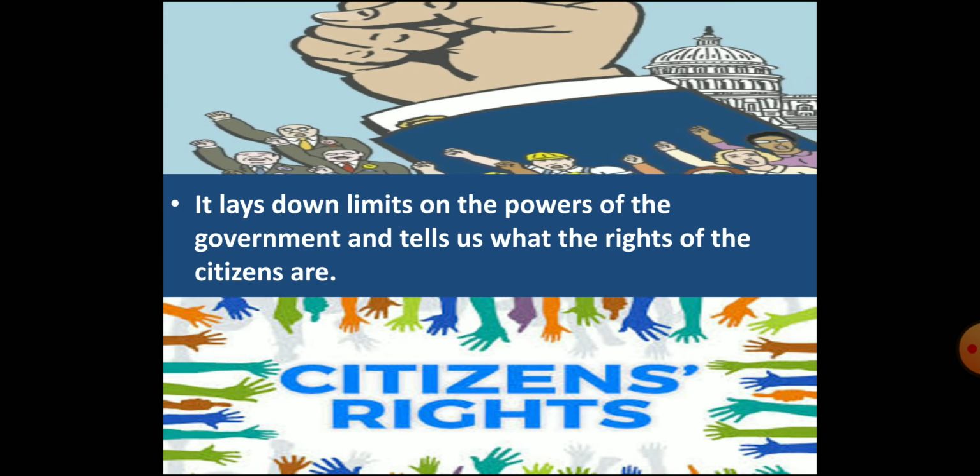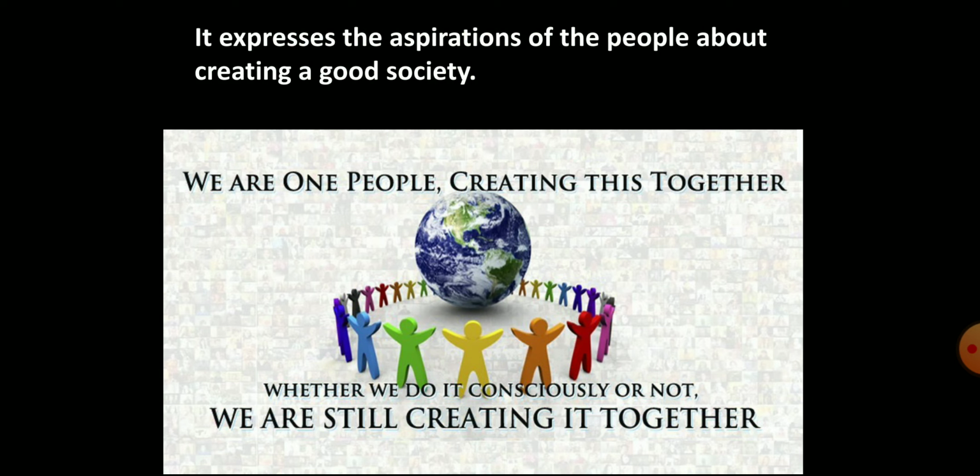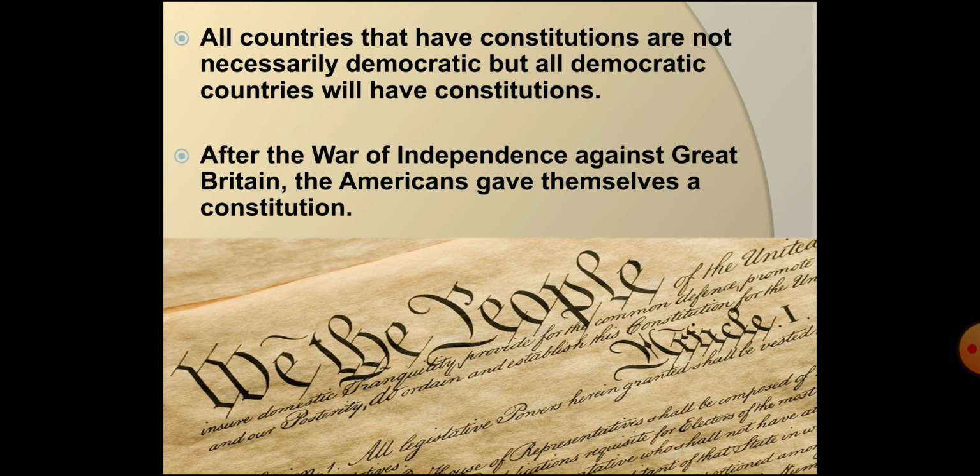The fourth function of a constitution is to depict the wishes of the people about the society they want to create and live in. Children, all over the world, there are many countries that have their constitutions. But it does not mean that they all are democratic countries. But yes, it is sure that all the democratic countries in the world would have their constitution.